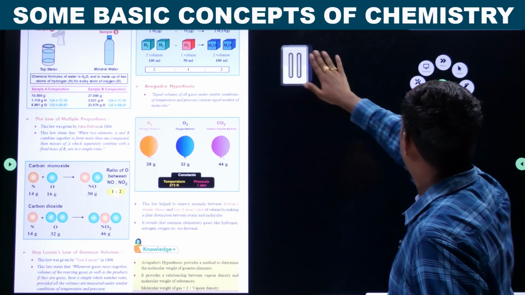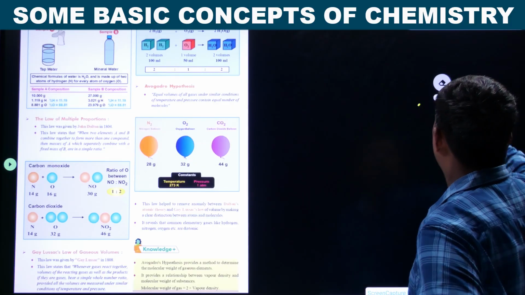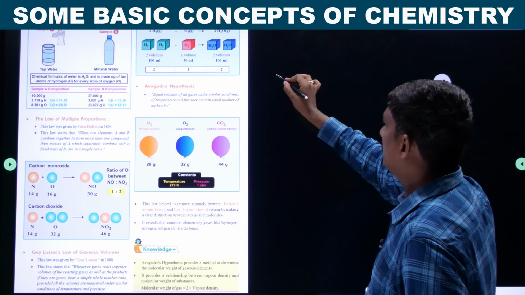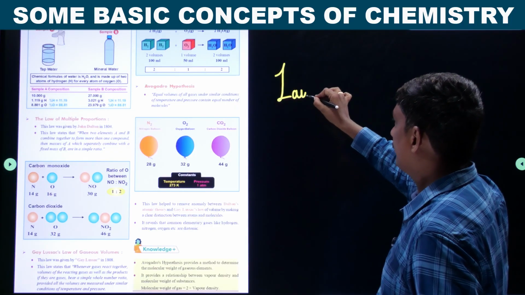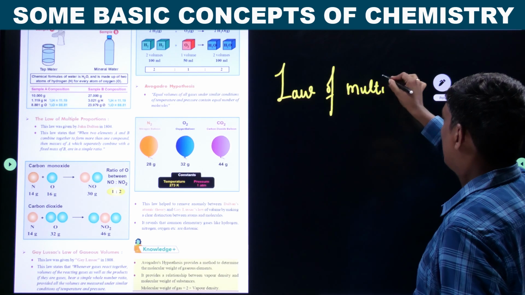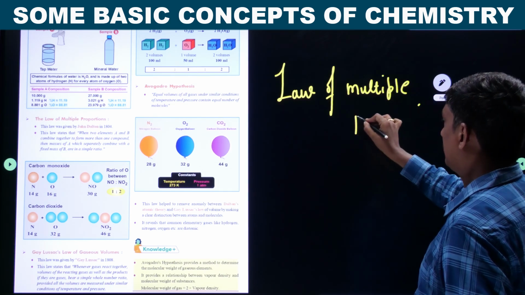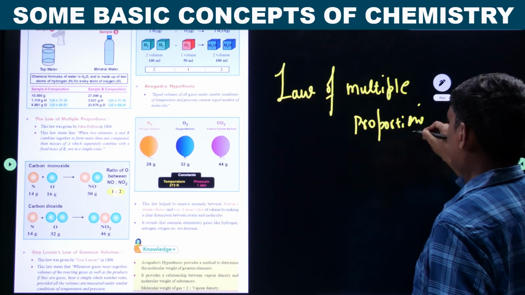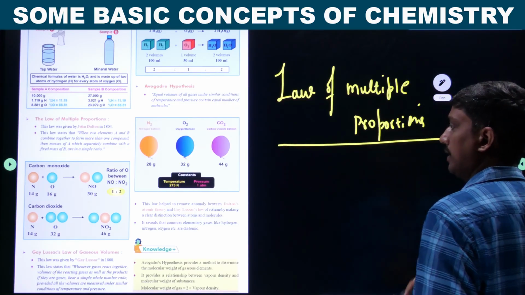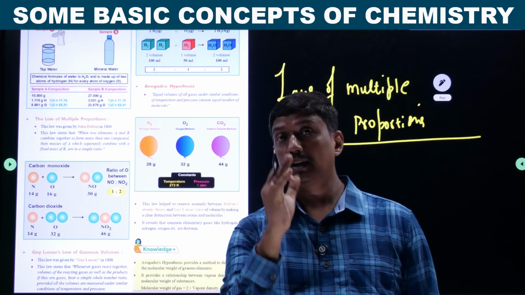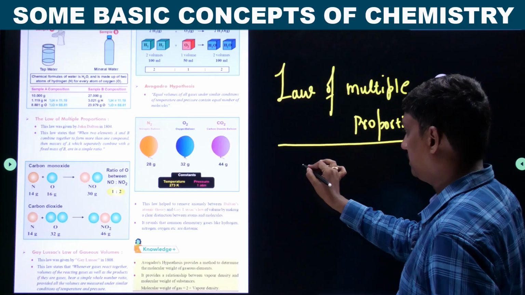Law of multiple proportions. Don't go for the definition. Take an example. Look here.